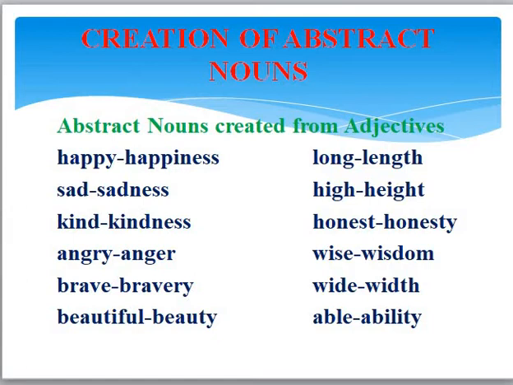Sad. Again, Reena is a sad girl. You're talking about Reena, so it's an adjective. But when we change it to sadness, the emotion or the feeling of not feeling good or feeling bad, that is sadness. So I felt immense sadness at the death of my pet dog. The emotion and the feeling that you felt, that was sadness. And this sadness is an abstract noun. Kind, kindness. Kind is an adjective, but the feeling and emotion associated with giving, sharing, that is kindness. That is the abstract noun.